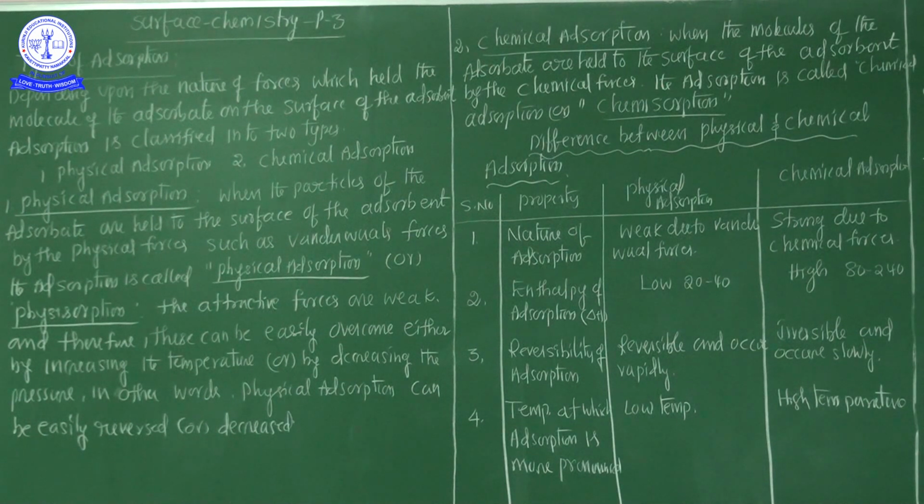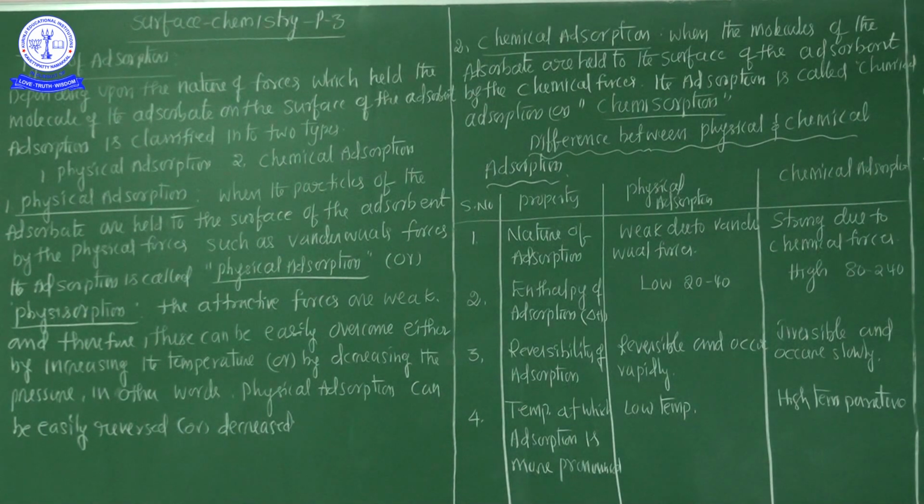But in chemical adsorption, the molecules of the adsorbate are held to the surface of the adsorbent by chemical forces. This is called chemical adsorption or chemisorption. This is the major important differentiation between chemical and physical adsorption.